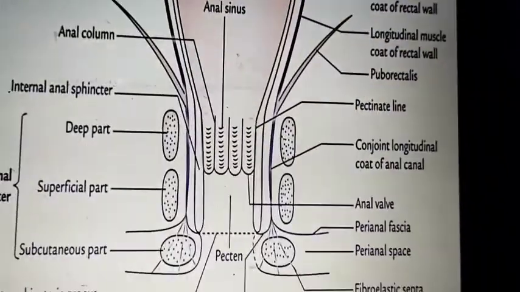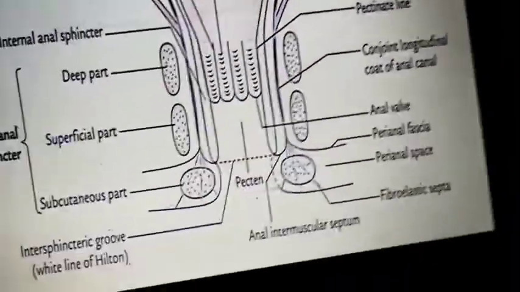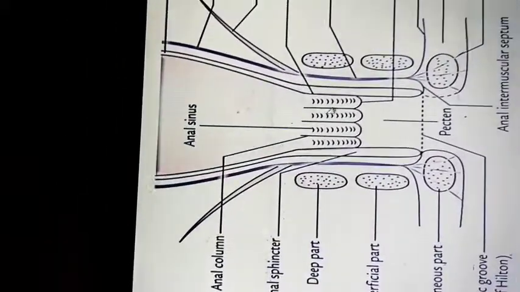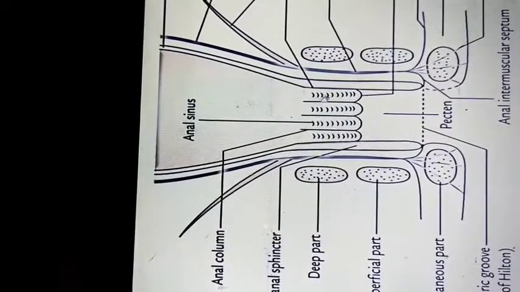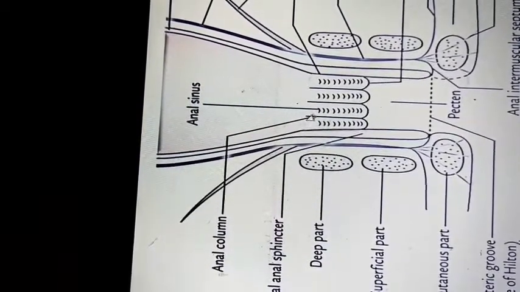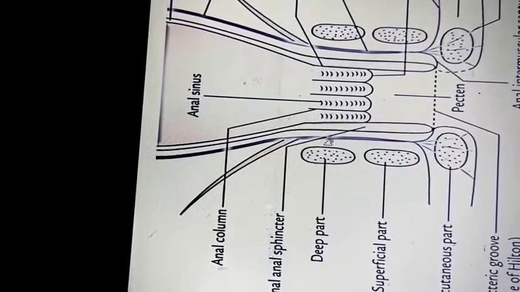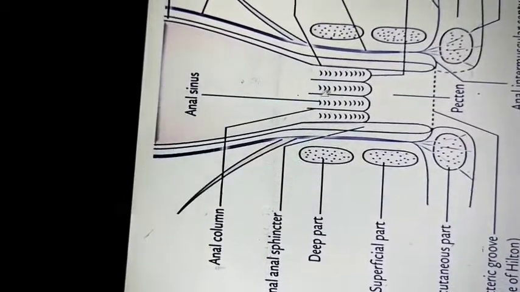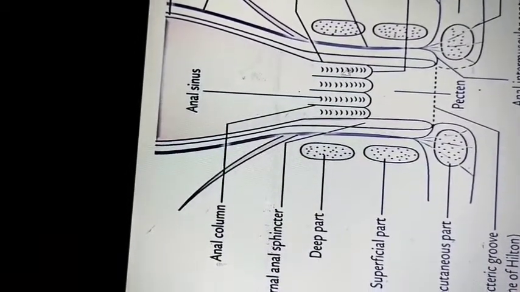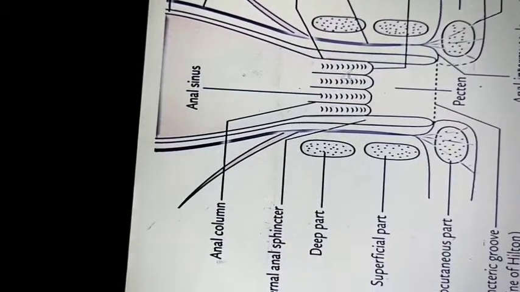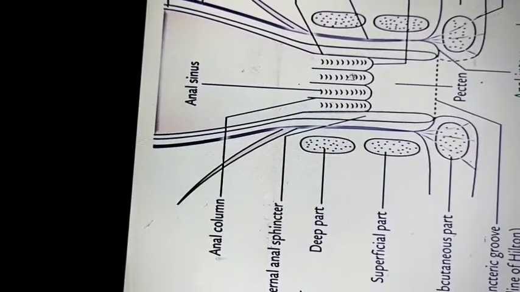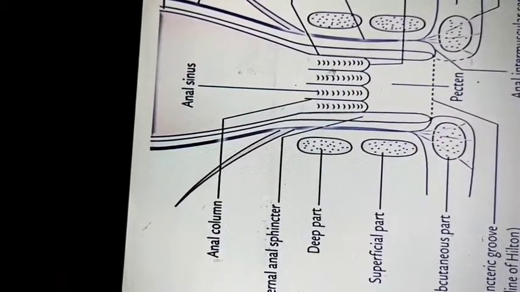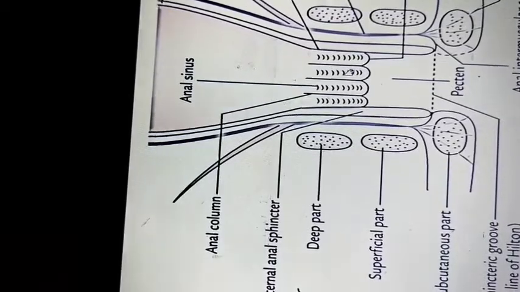In this picture you can easily understand. This is your anal canal and this is the upper part. The upper part is mainly made up of endodermal tissue with columnar epithelial cells, and it has columns or mucosal folds. These mucosal folds are called anal columns, and between two mucosal folds of the mucous membrane you see recesses, or sinuses, called anal sinuses.